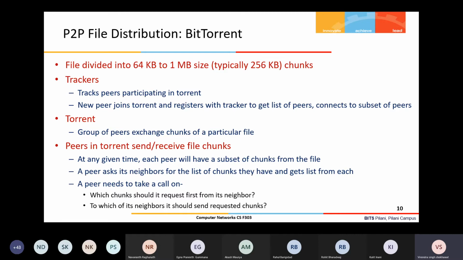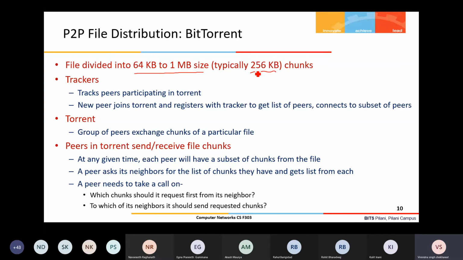Okay, so now we'll look at a few applications which work on P2P file distribution. BitTorrent is there. So just briefly, I'm telling how BitTorrent works. In BitTorrent, the file is divided into chunks of 64 KB to 1 MB size. Different applications use different block sizes, but typically the value is 256 KB.